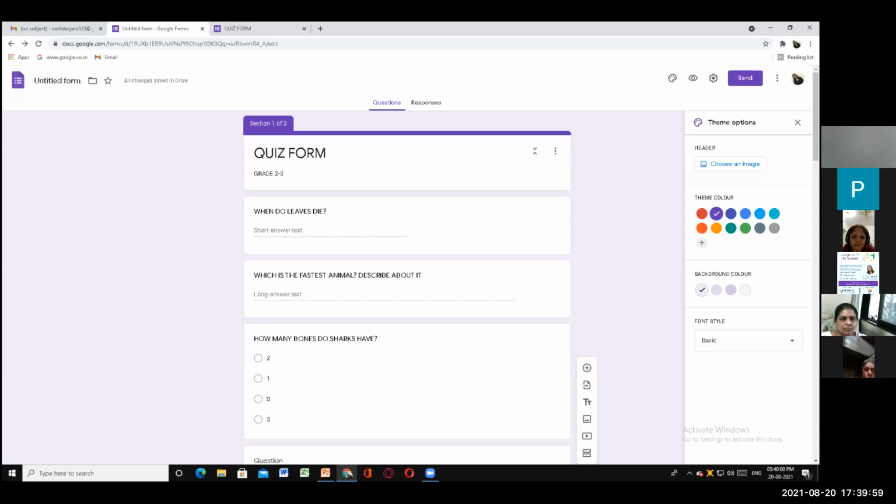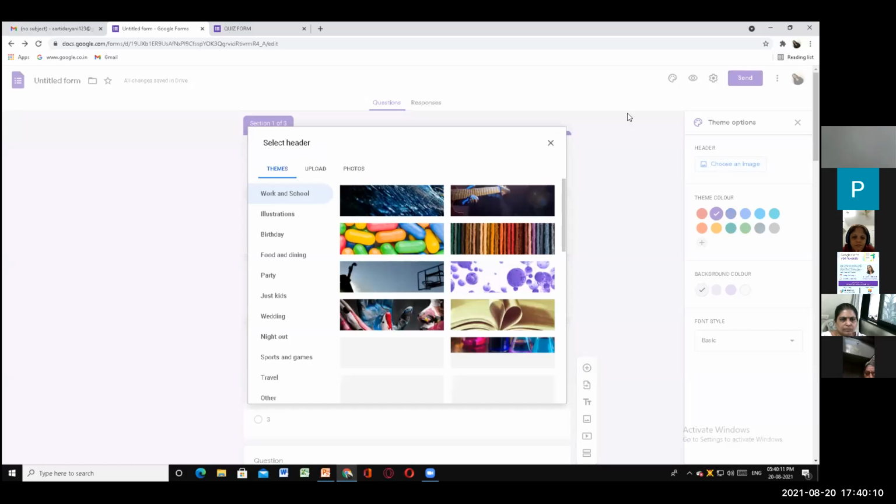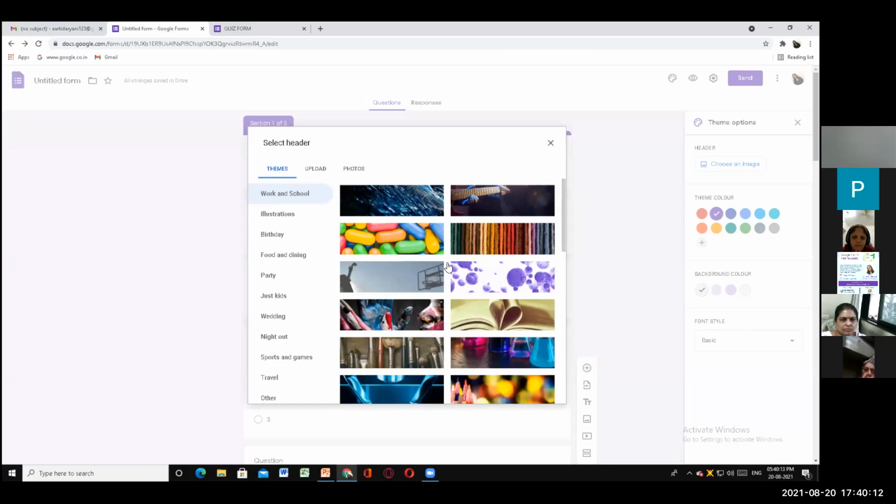You get a theme option here. Now, when you want to give some kind of picture about your form, you will choose an image. That will be your theme option. It will be your header. Select your header. This is my most favorite part.